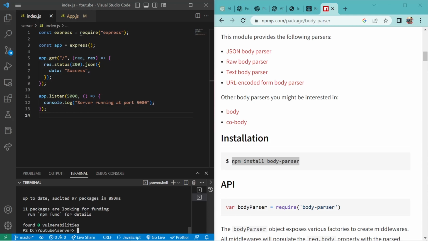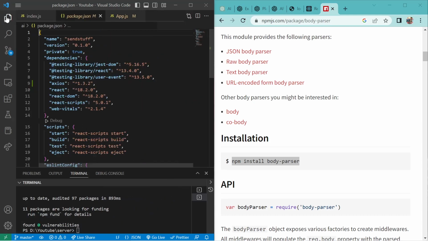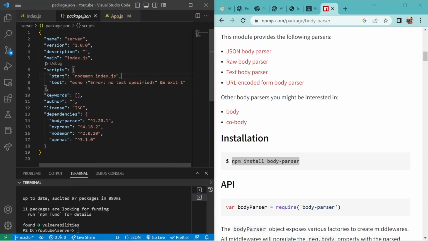Alright, so I'll open my package.json just to confirm that this is installed. Oh, this is my front end package.json, sorry. Yeah, body parser is there.